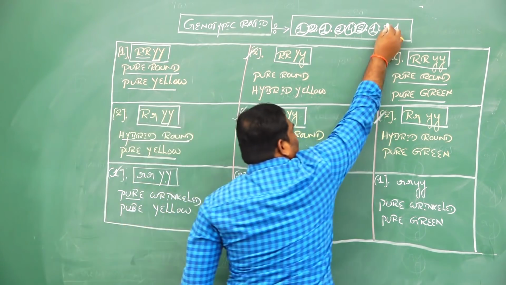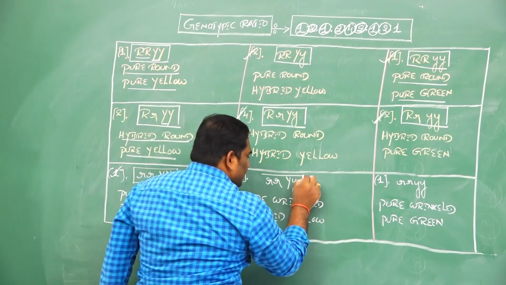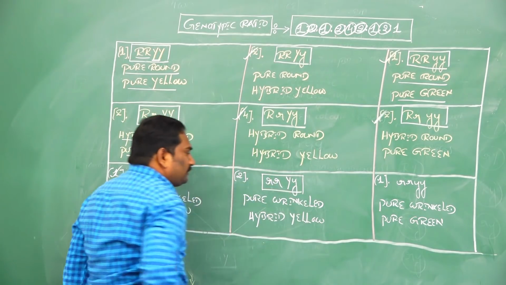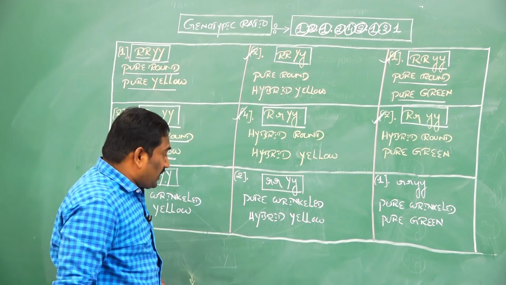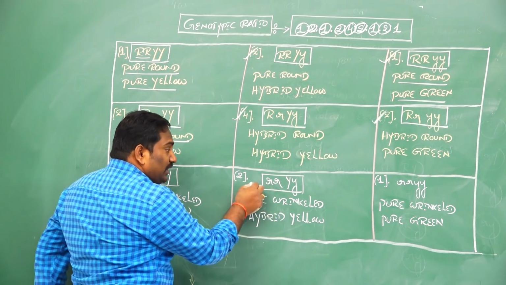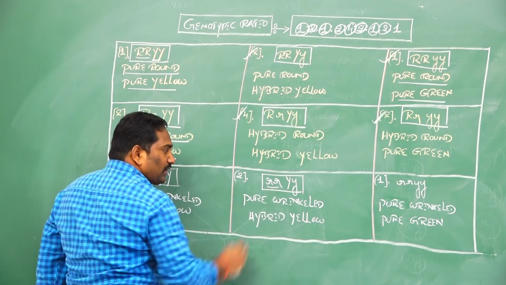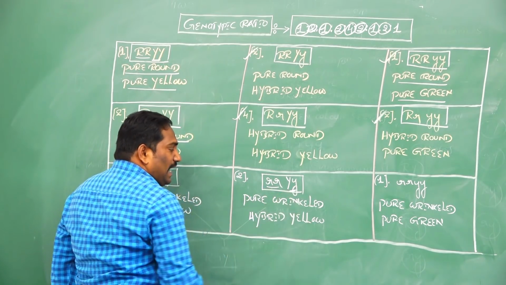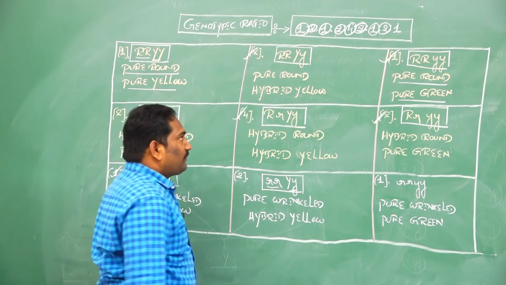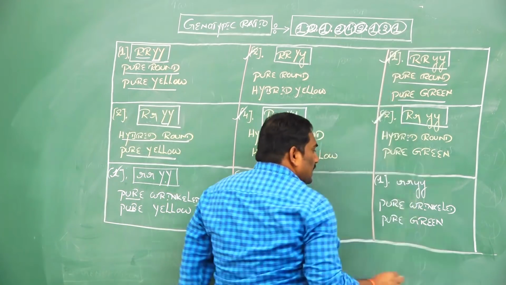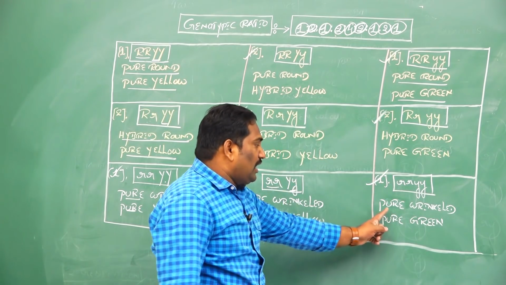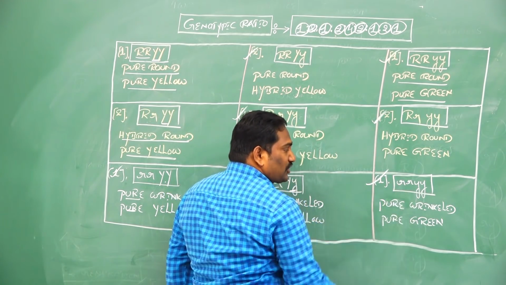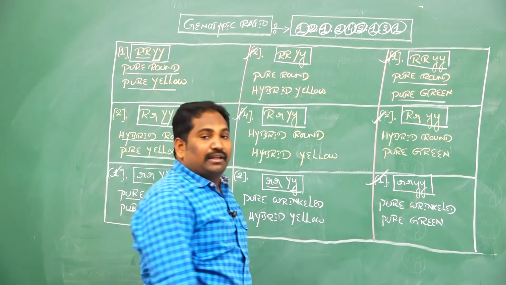And the next 2 is small r, small r, capital Y, small y. Out of 16, this kind of genotype we can find in the Punnett square table of dihybrid cross only 2/16: pure wrinkled shape of seeds and hybrid yellow color seeds. The last one is small r, small r, small y, small y, only 1 present out of 16: pure wrinkled shape of seeds and pure green color seeds.